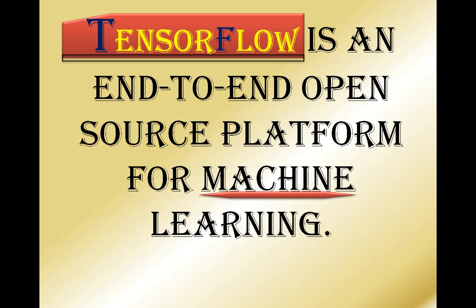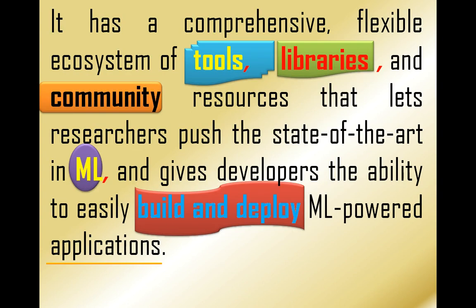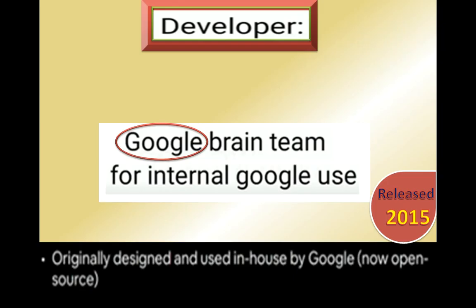It has a comprehensive, flexible ecosystem of tools, libraries, and community resources that lets researchers push the state of the art in machine learning and gives developers the ability to easily build and deploy machine learning powered applications. As I told you, it was originally designed and used in-house by Google, that means for internal use, and now it is open source.